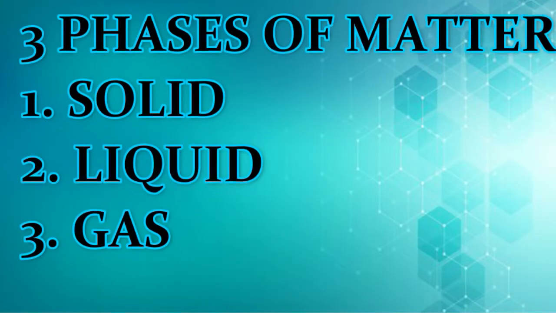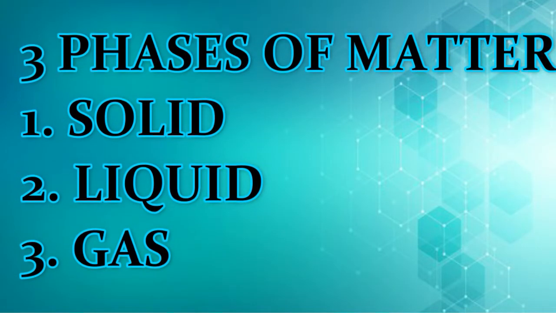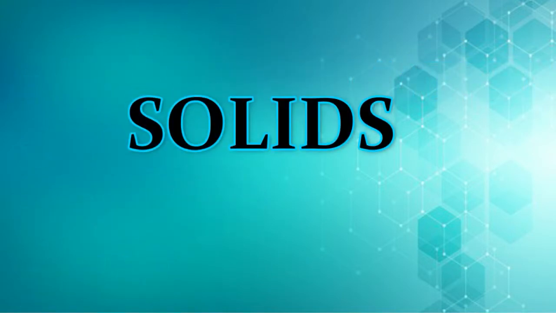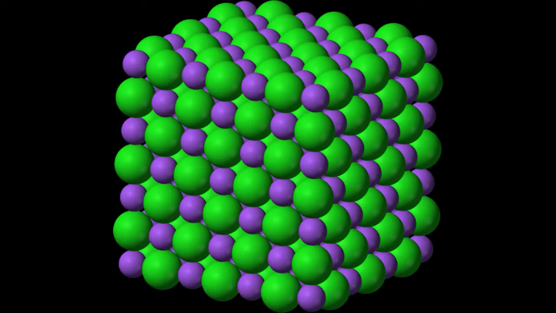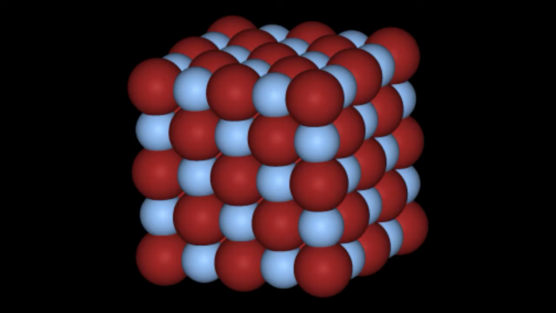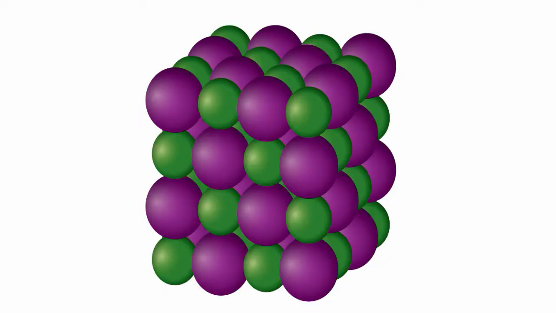Matter exists in three phases: solid, liquid, and gas. Solids. In solids, the molecules are held firmly by the force of attraction between them. The molecules in solids move through vibration, and they are very close to each other. They are compressed, so solids can keep their size and shape. Solids have definite shape and volume.